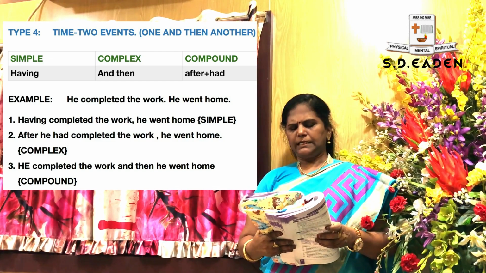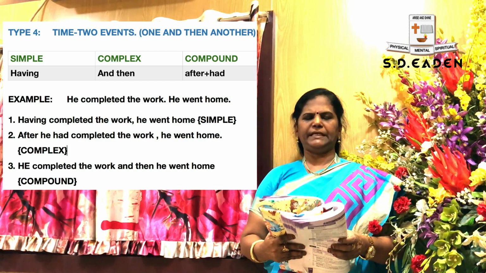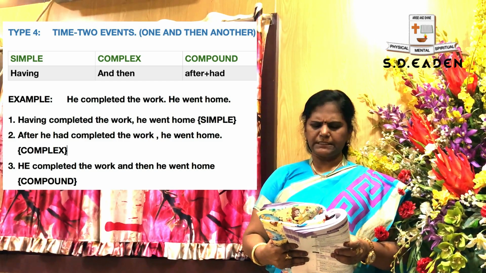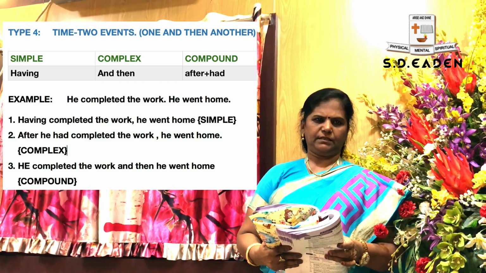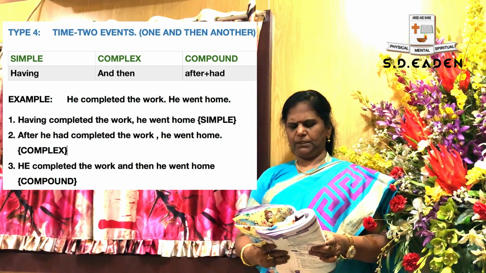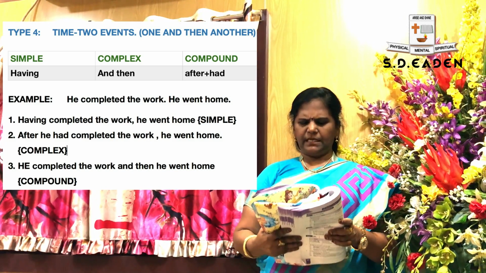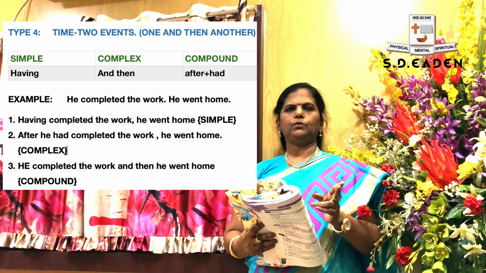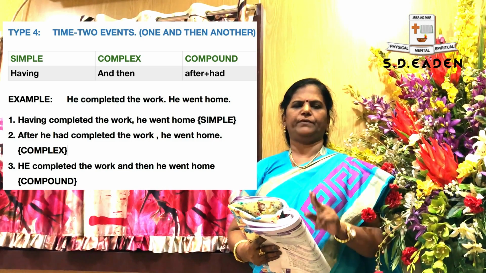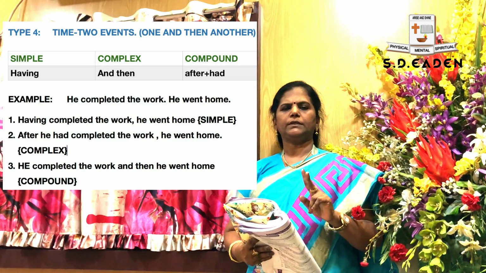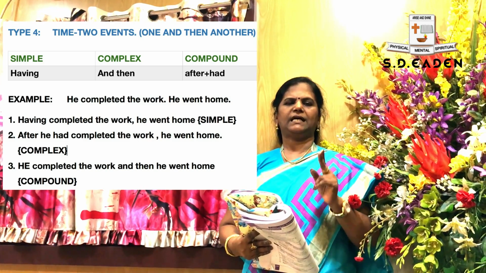Okay. In simple, "Having completed the work, he went home." Because what is the formula? Only "having." Having completed the work, he went home. In complex, you have to write "after he had completed." I said no, you have to use past perfect tense. "Had completed." For past perfect tense, what you have to do? You have to add "had."